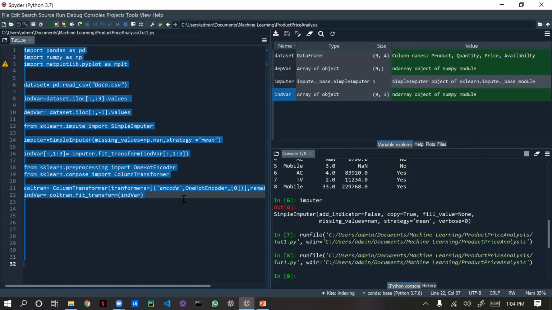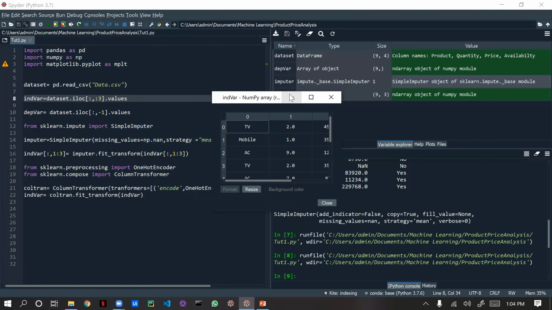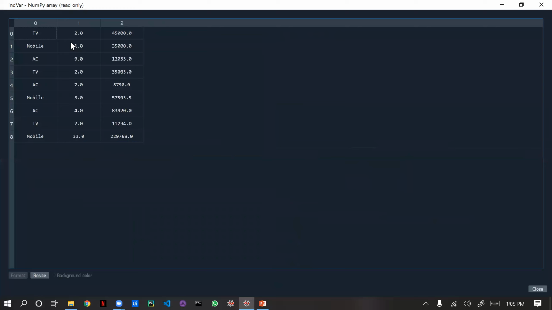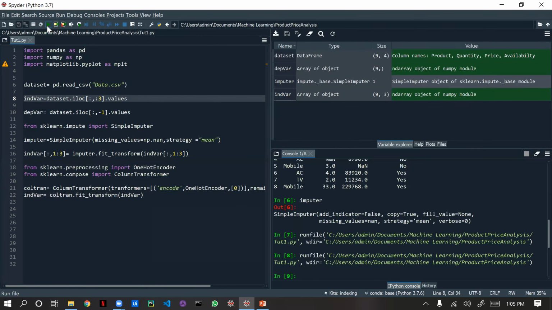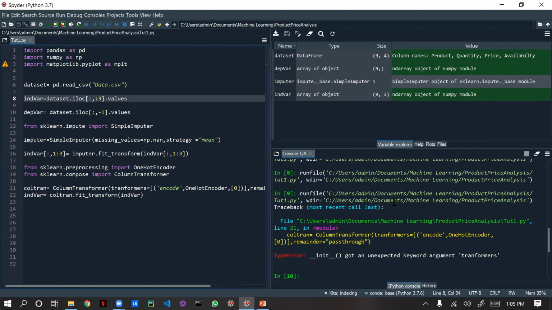Okay, save this. Now I'm going to trigger this. Just before running this, we have only 3 columns. So when I run this, we will be having 6 columns. This single matrix will be converted into a 3 cross 3 matrix. Okay, I'm running this.